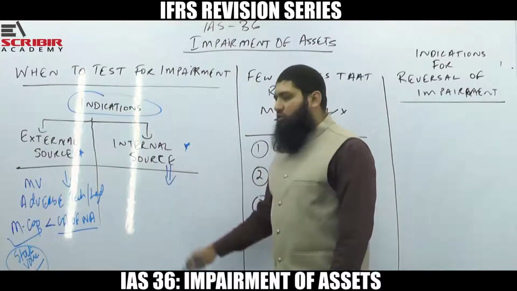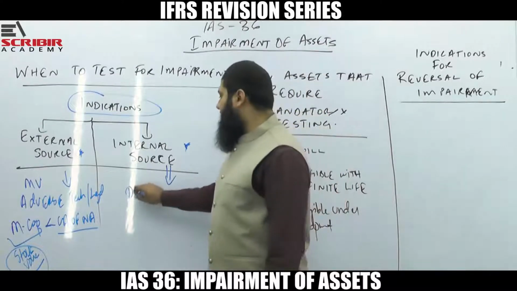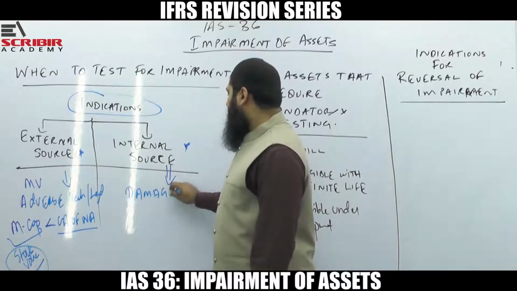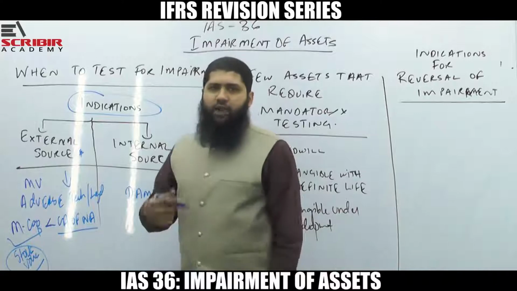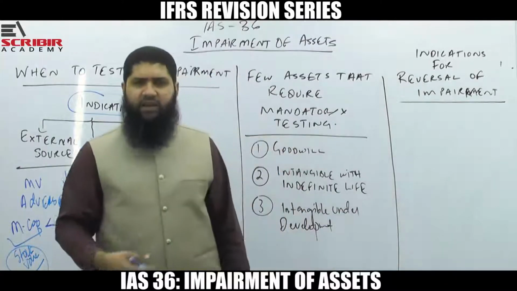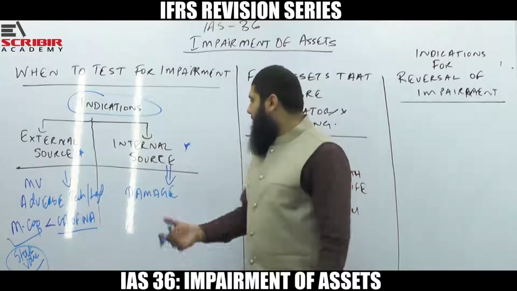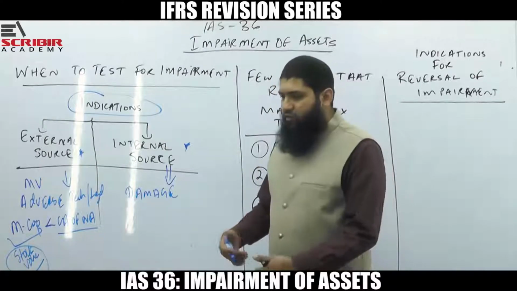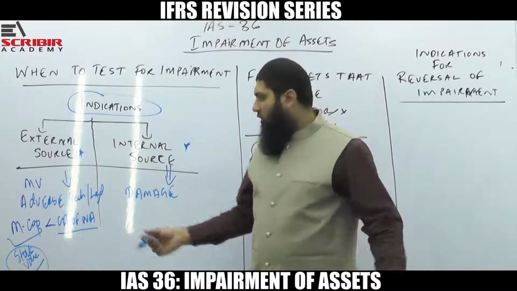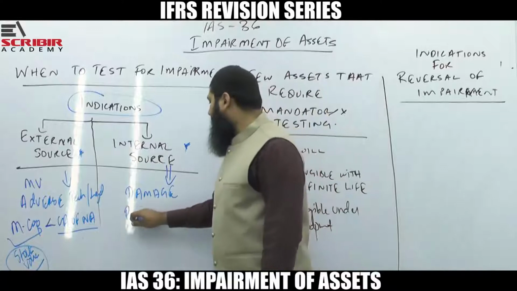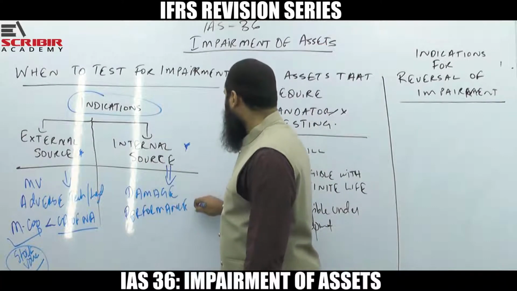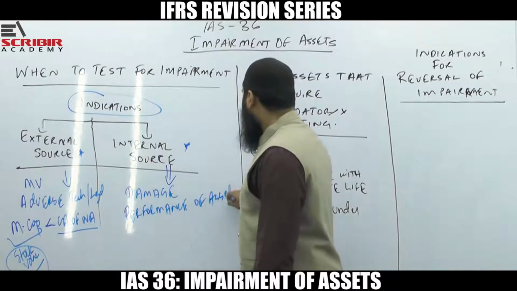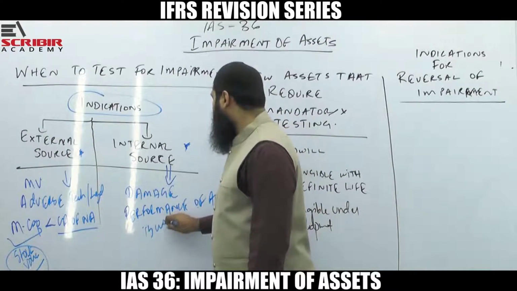What are the internal sources of indication? So maybe there is damage to an asset. At times within the organization, when the manufacturing process goes on, there could be damage, there could be an accident internally that goes to show you that the asset is not worth as much as it was. Another indication is that the performance of the asset is worse than expected.